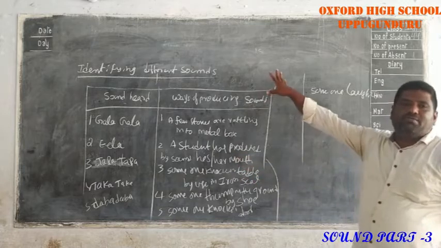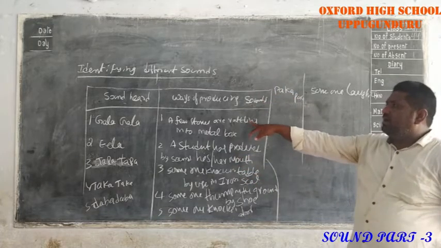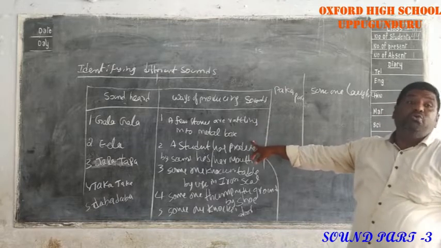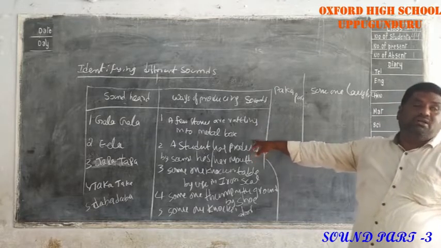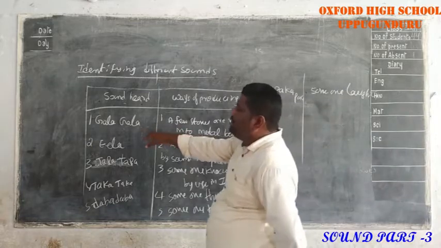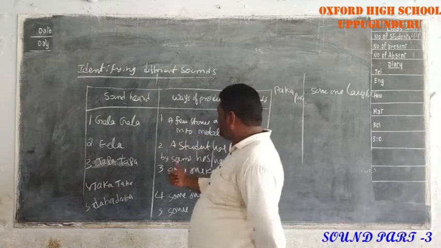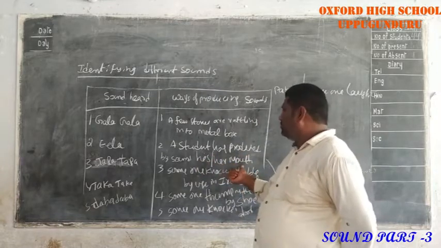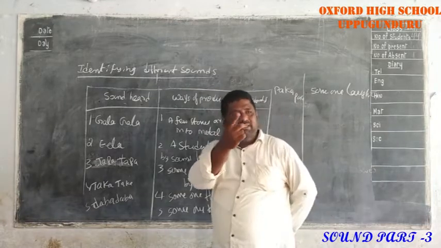First of all, draw a table. A few stones are rattling in a metal box. Which sound is coming? Gala gala sound is coming. Next, a student produces a sound with her mouth. Which sound is coming? Gala sound is coming.